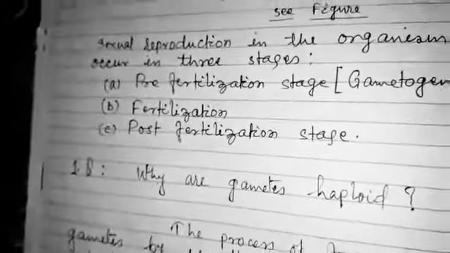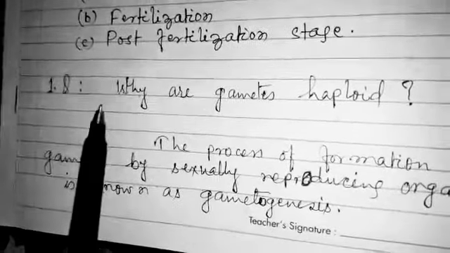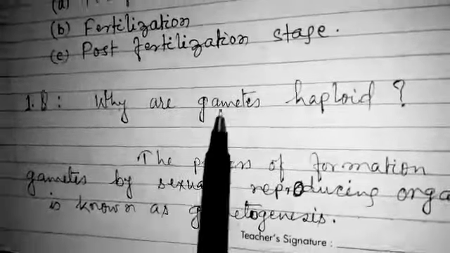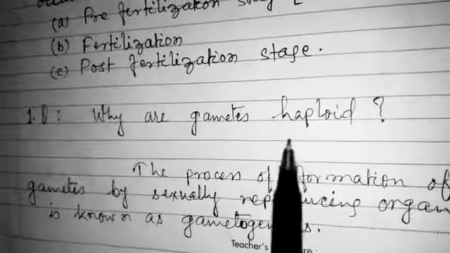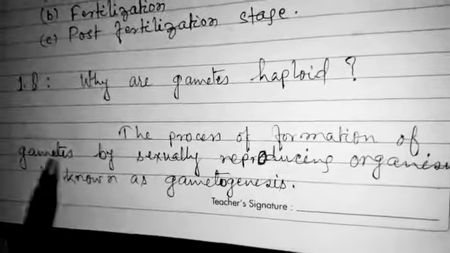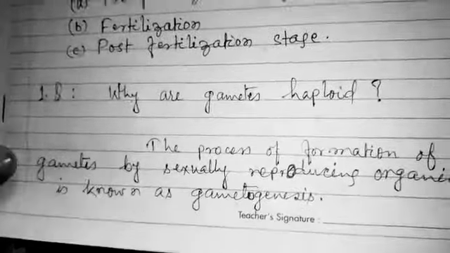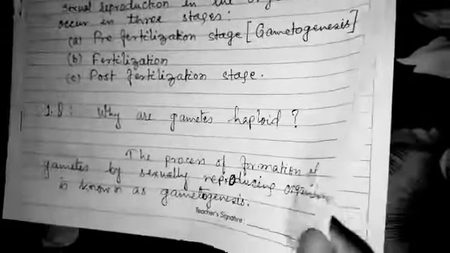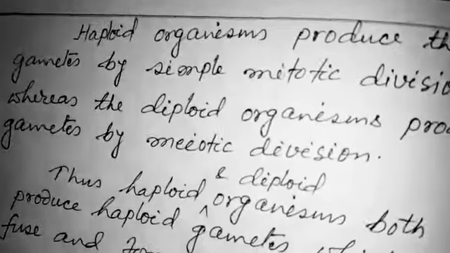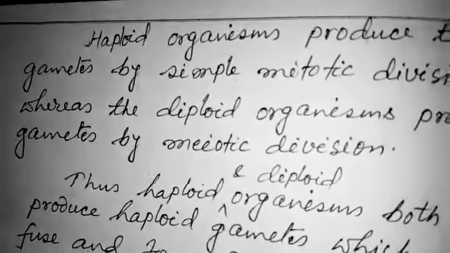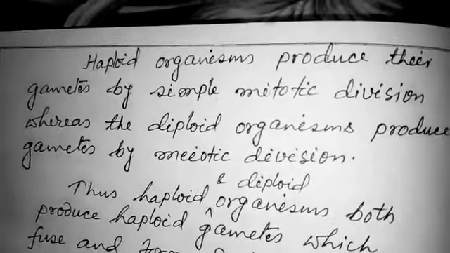Now, if we move ahead in our discussion, here is a question: why are the gametes haploid? The process of formation of gametes by the sexually reproducing organism is known as gametogenesis. It is well known to you. Organisms can be haploid or diploid.